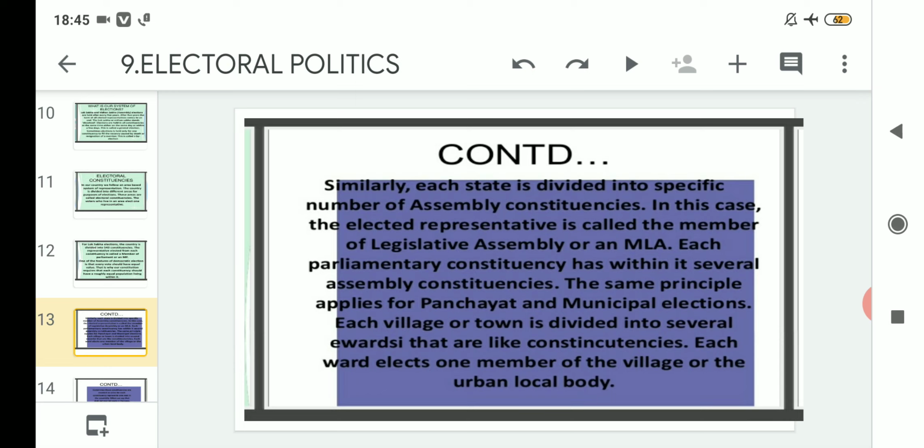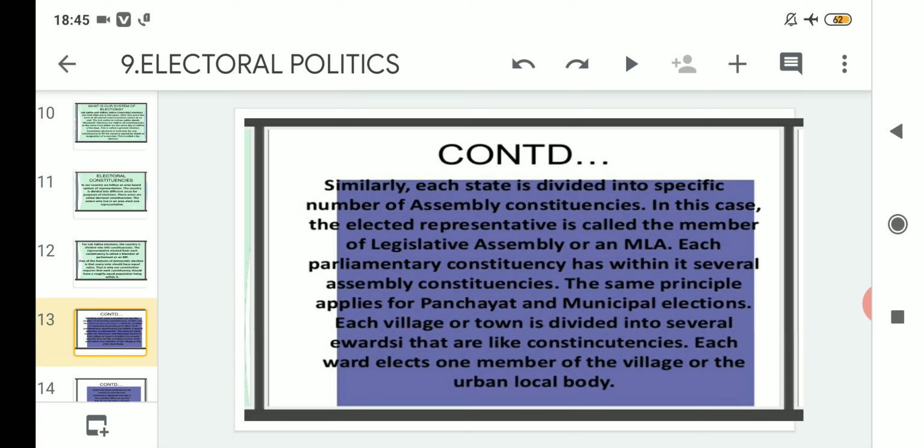The same principle applies for panchayat. So in the same way, in the state assembly elections, where MLA elections are being held, which is the topmost hierarchy, then comes the elections related to the municipal boards and the panchayat. Municipal boards can be related to the towns and cities, and panchayat elections can be related to the village level. So each village or town is divided into several wards. Here a printing mistake is there. You will write it as WARDS. Just ignore ENI.